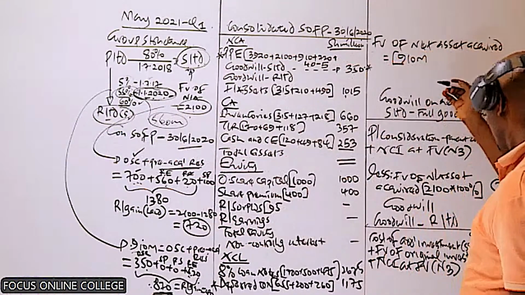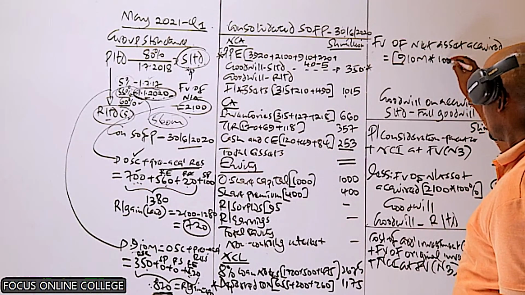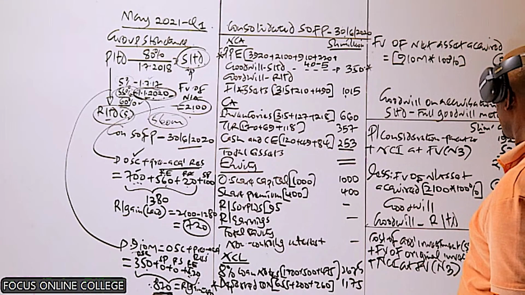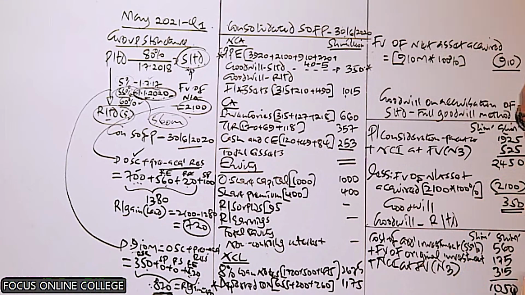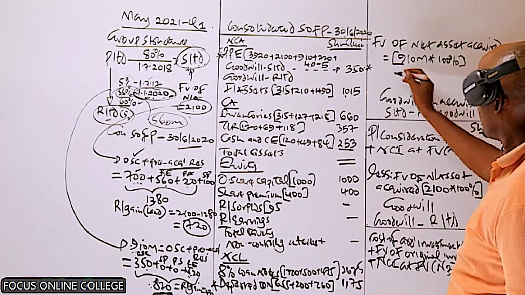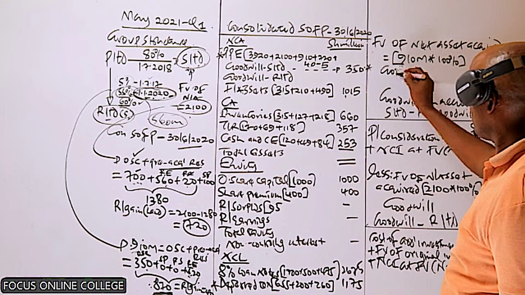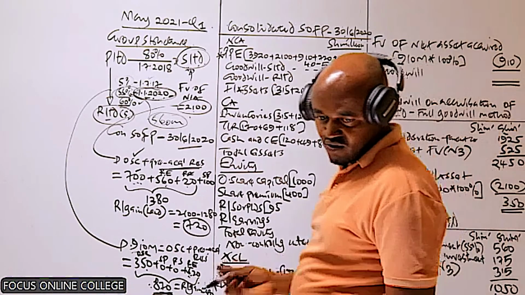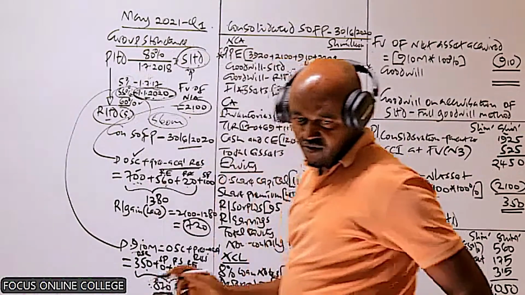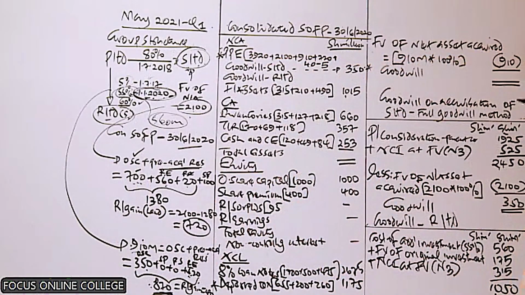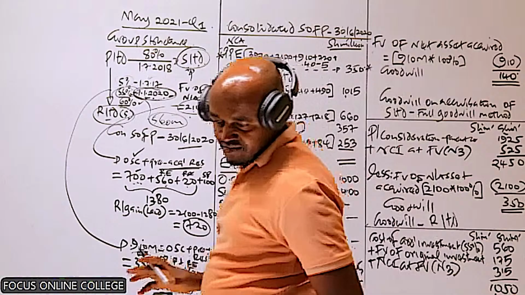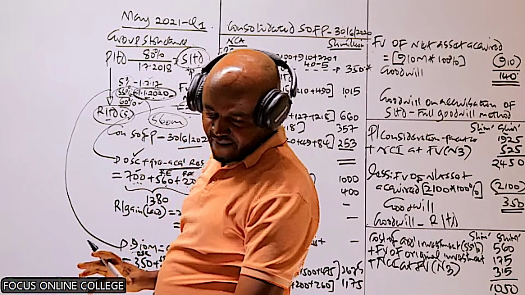Because we're using the full goodwill method, we take 100% of this, which is 910, and we less it from that value, and we get the goodwill. So how much is the goodwill on acquisition? The goodwill arising from the piecemeal or stage acquisition is 140. Is the goodwill impaired? Our goodwill is not impaired as per the information we have in note number 5.